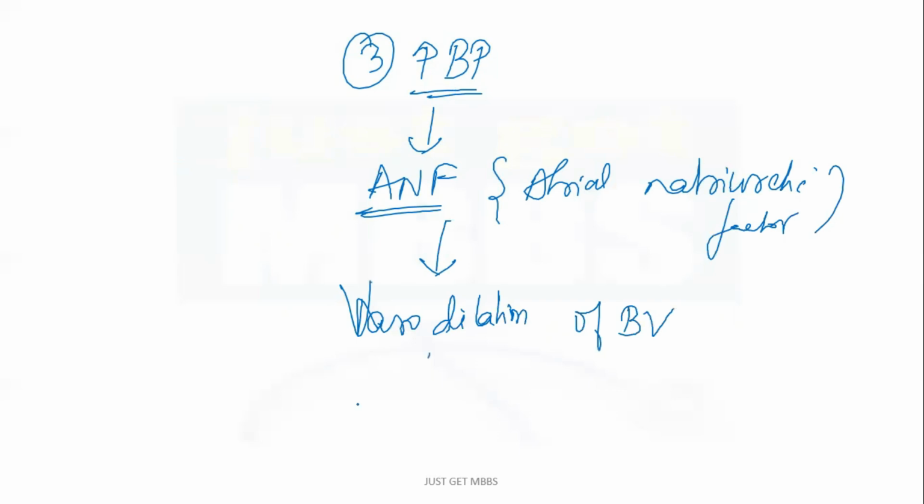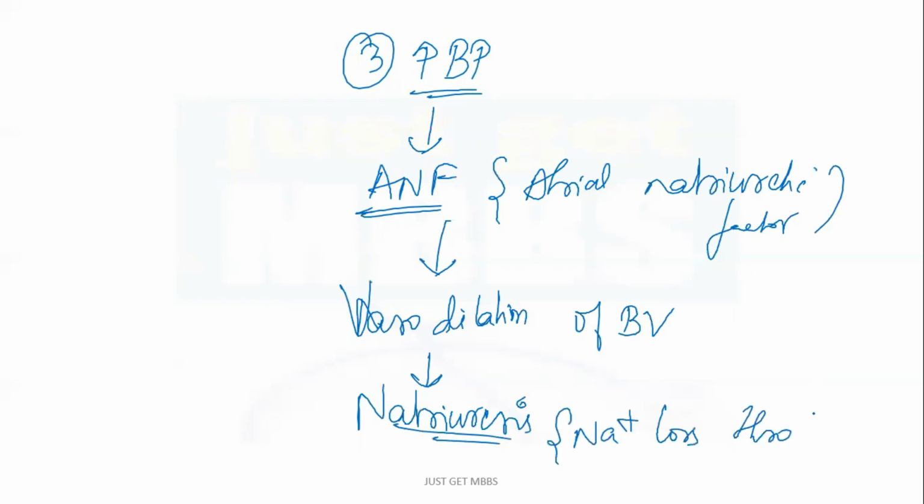As a result, it promotes natriuresis, meaning excessive sodium loss through the urine. So there is loss of electrolytes, decrease in blood volume, and BP will be normalized, right? So this is with respect to ANF.